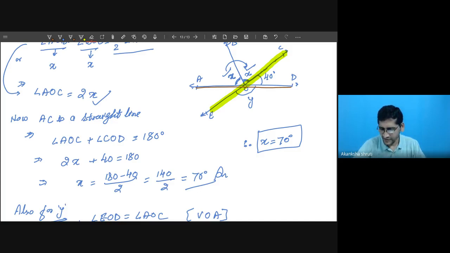Just this one. What is this? If we consider only this part, here we can say this y plus 40 is forming a linear pair. It is a straight line. Okay, so this concept can also be used.